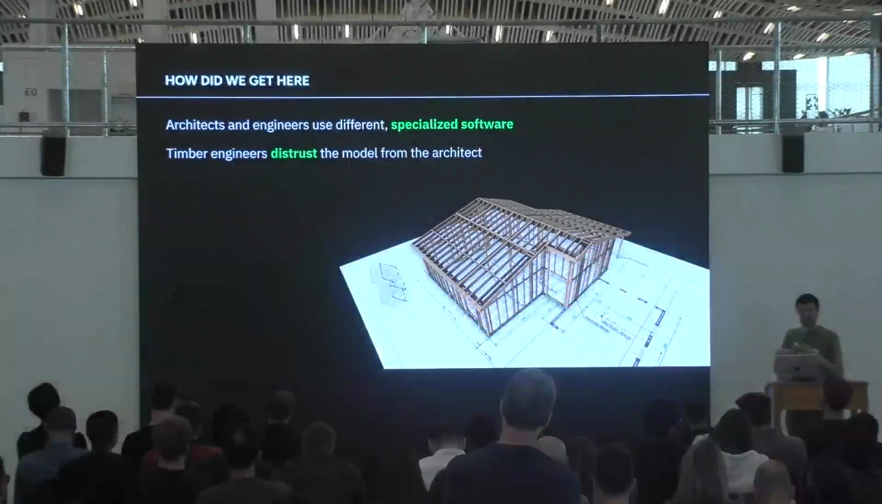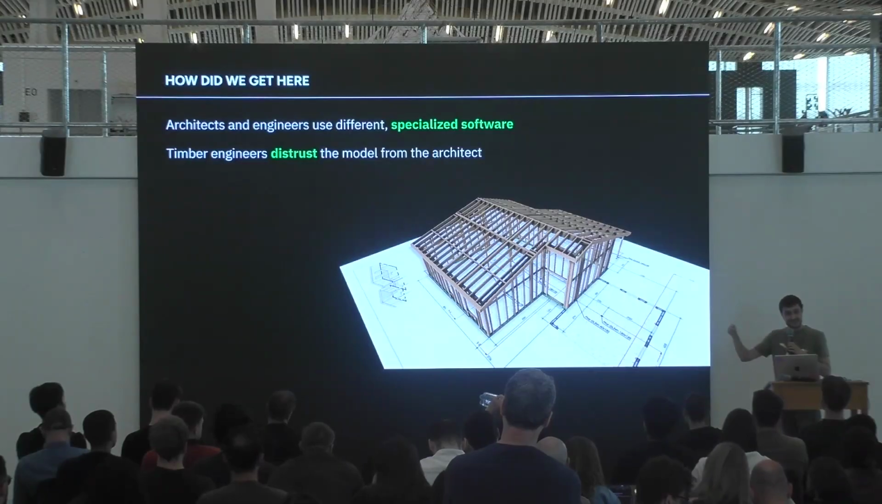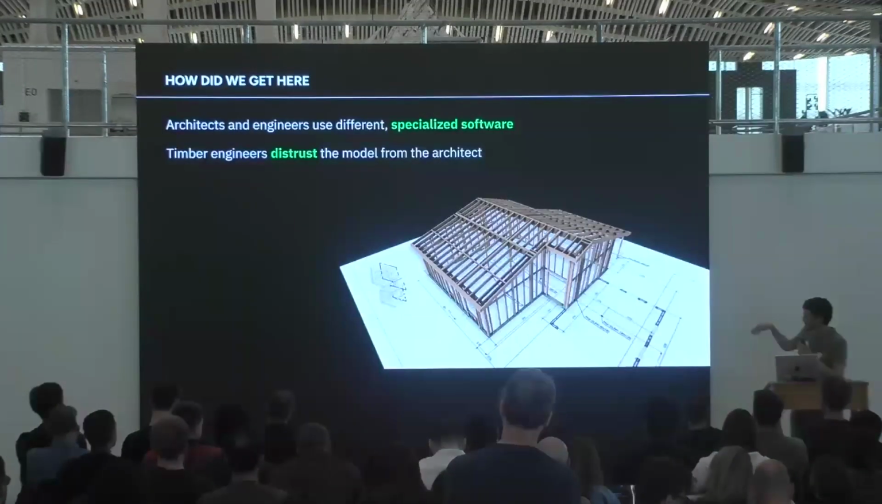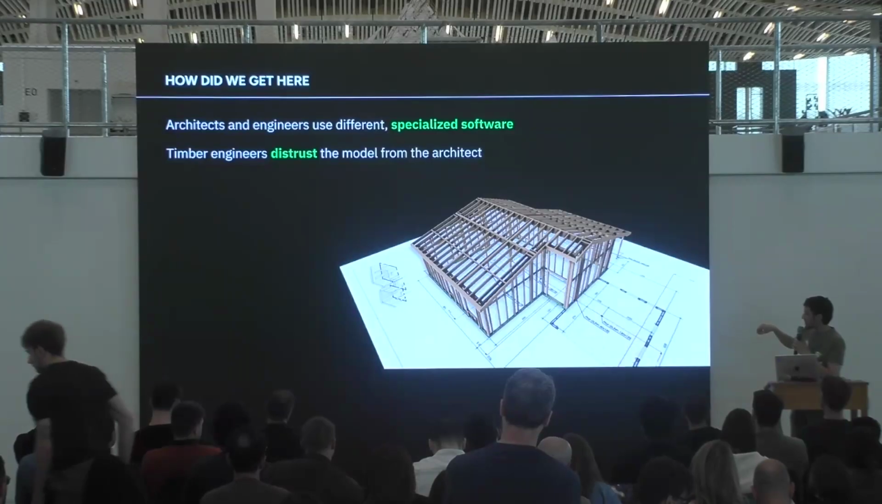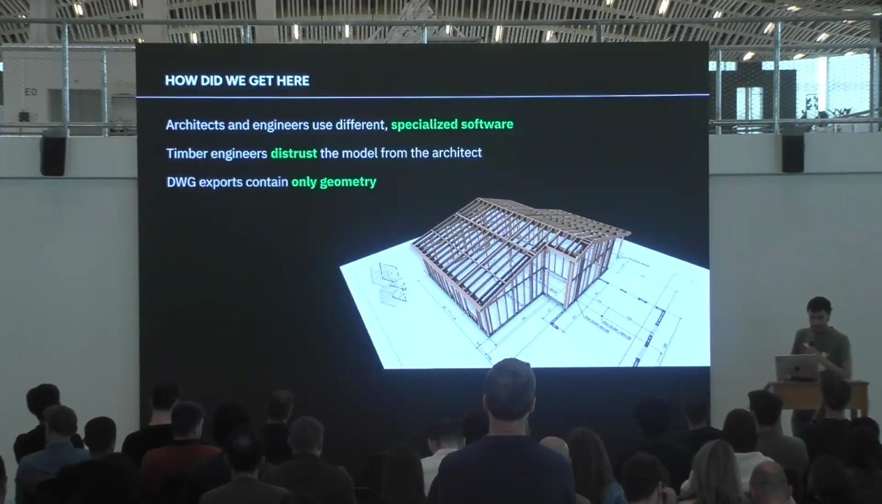The other reason is that timber engineers tend to distrust the model from the architect, because in Revit you can do things like put, I don't know, angles of 89.99999 degrees, which is kind of annoying when you want to do this precisely so that it can be directly fed to the machine to plot it. So that's one of the reasons why they prefer, when we survey them, to do this manually by hand again.